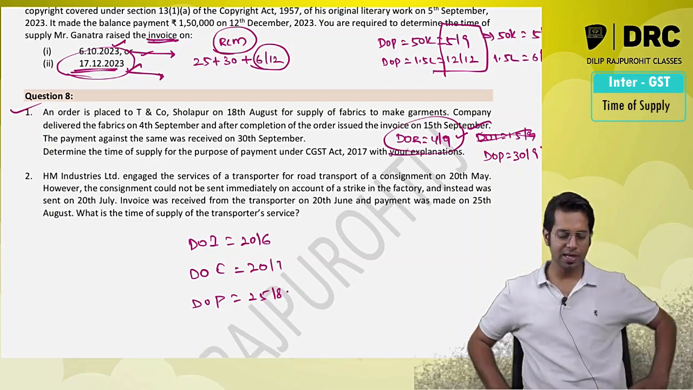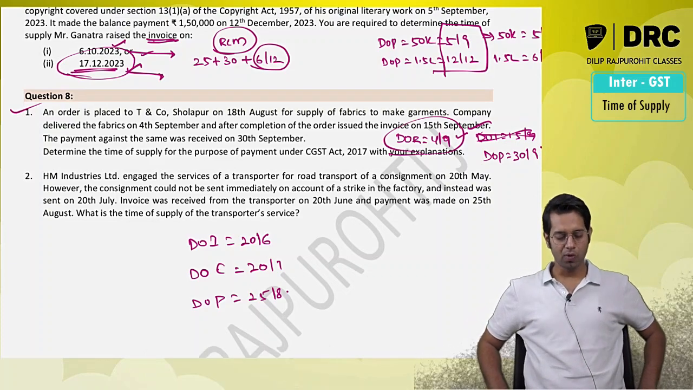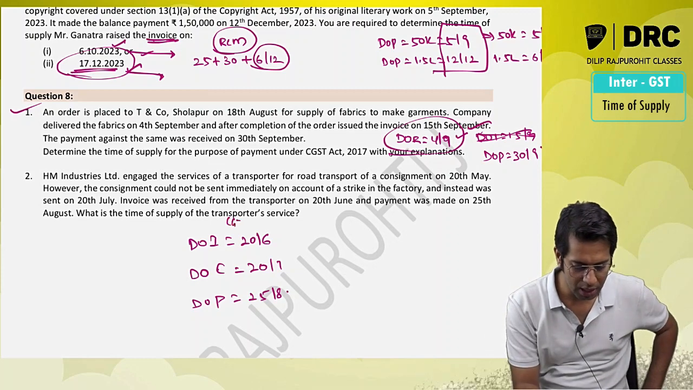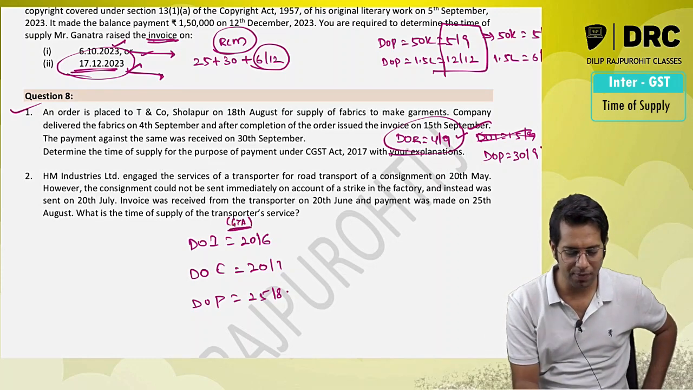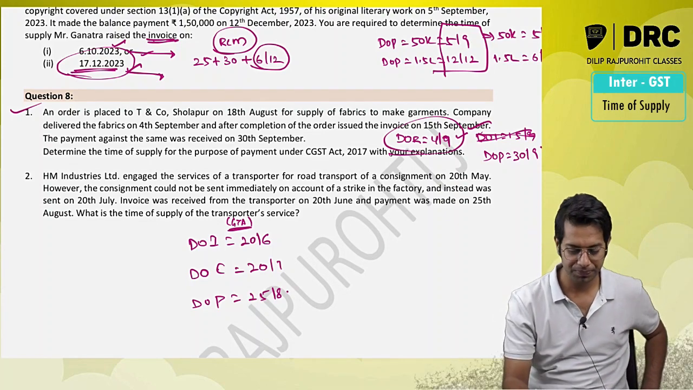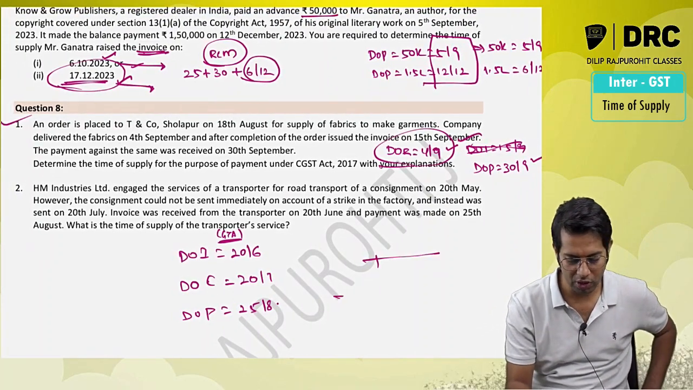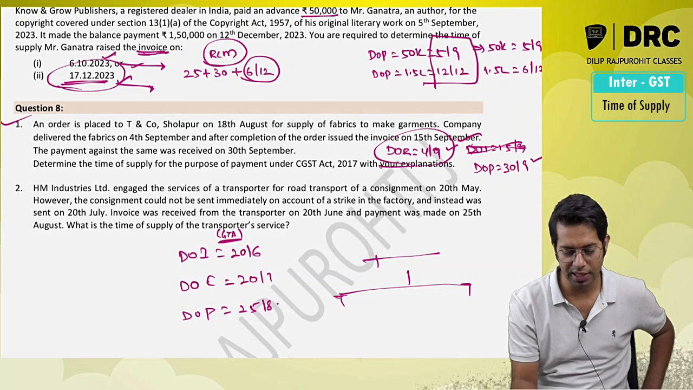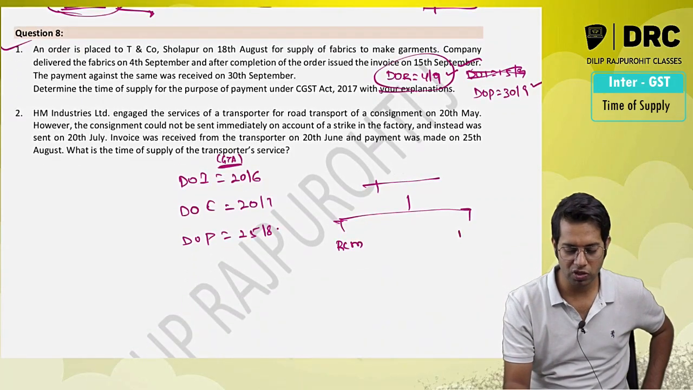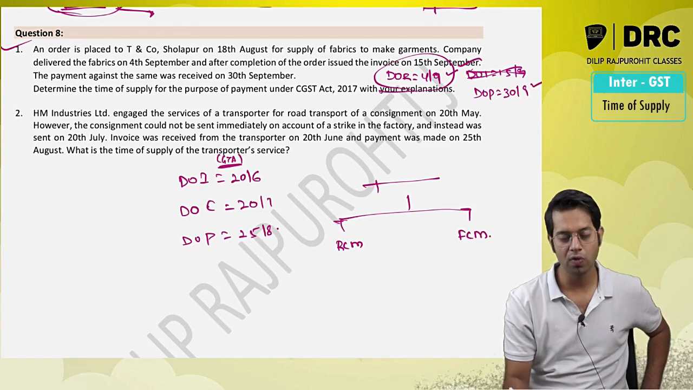Now please note, they have taken services from a transporter. What is the time of supply? In case of transporter, assuming that it is a GTA, the time of supply RCM provision will apply. Sir, what if it is not a GTA? In this case, in your material, in your examination, they gave both the answers. So if it is taxable under reverse charge, what is your answer? And if it is taxable under forward charge, what is your answer?